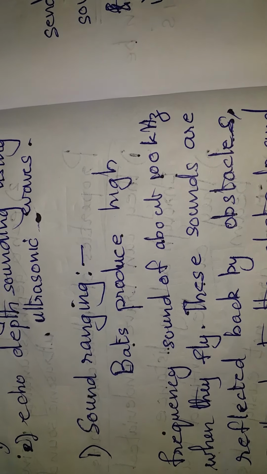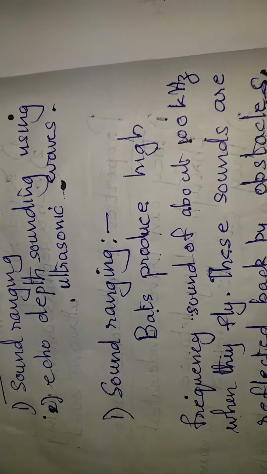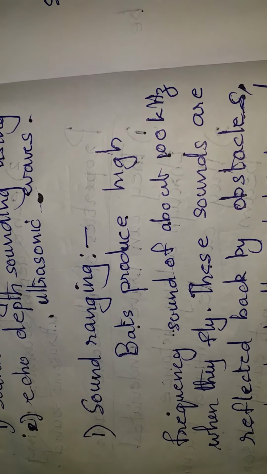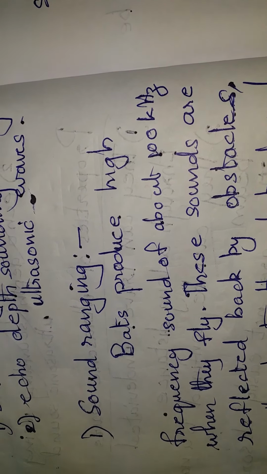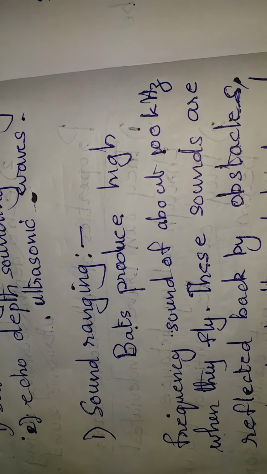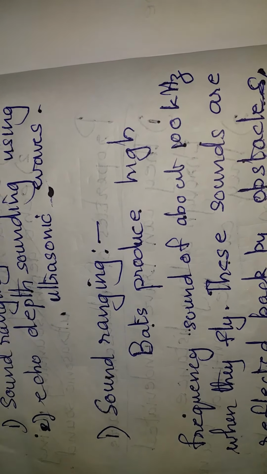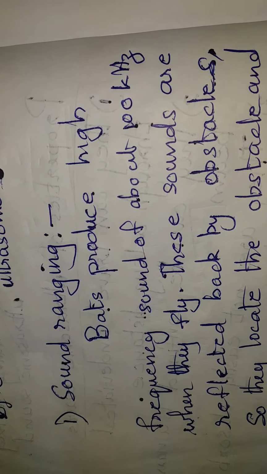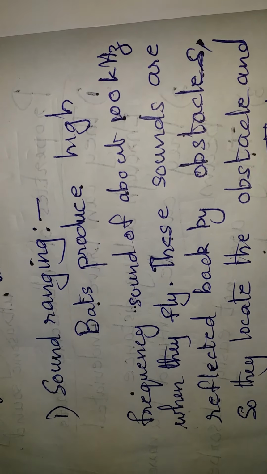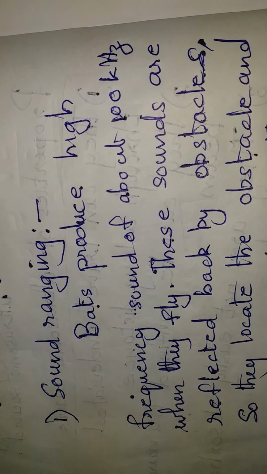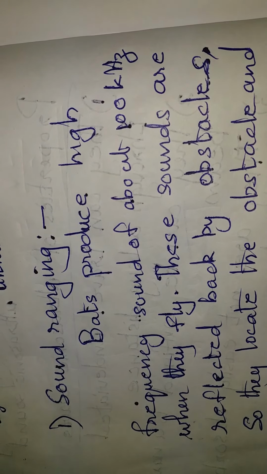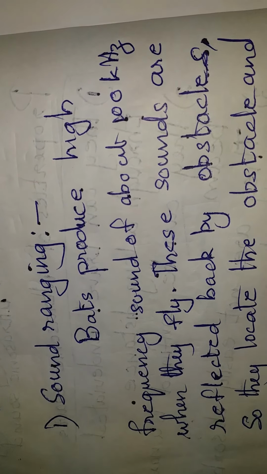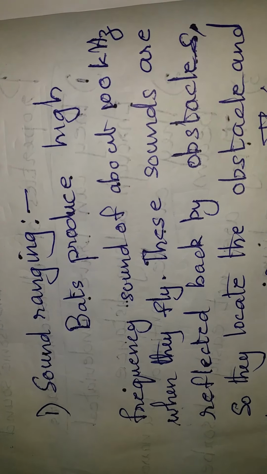Sound ranging is used by bats, dolphins, and fishermen who travel a long distance into sea in search of fishes. So the first one is sound produced by bats. Bats produce a sound of about 100 kilohertz, that is ultrasonic sound, when they fly.